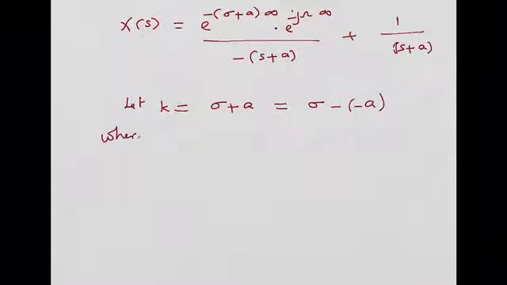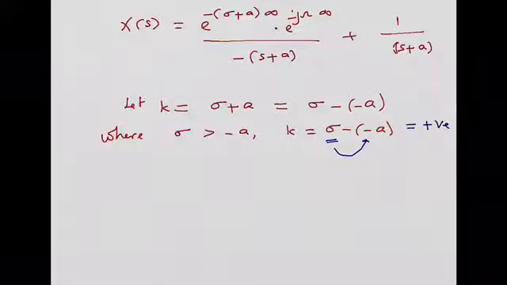When k, or let me say sigma, is greater than minus a, k is equal to sigma minus of minus a. When this sigma value is greater than this quantity, definitely k will become a positive quantity, right? Therefore e^(-k·infinity), that is e^(-(sigma+a)·infinity), right? Let me introduce the variable in a different format.